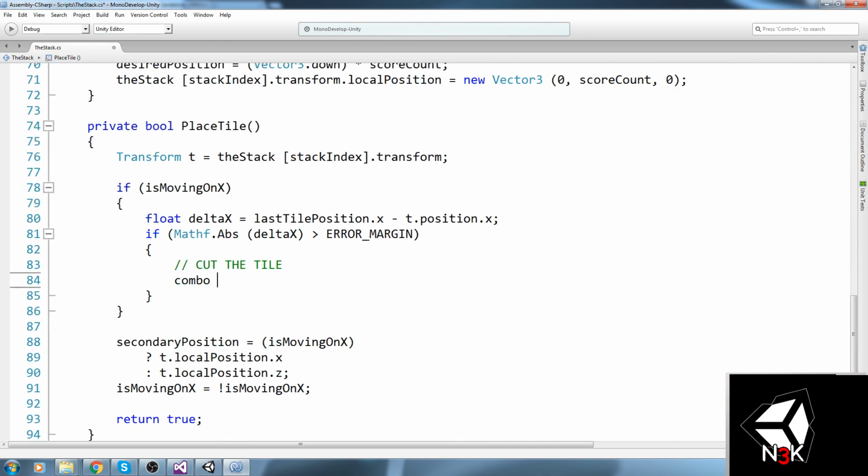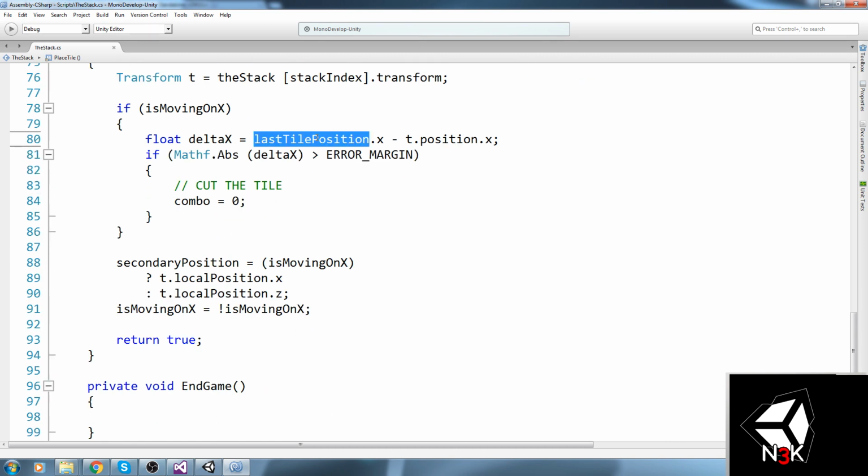So you have to cut the tile, so therefore combo is now equal to 0, and we should be setting the last tile position first. And to do that, if I remember correctly, I've put it somewhere over in the spawn tile.